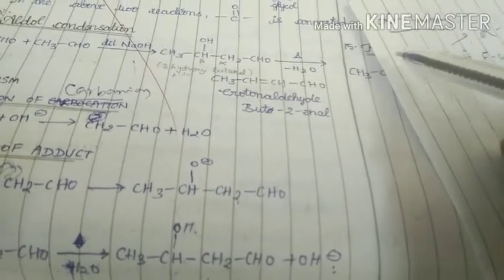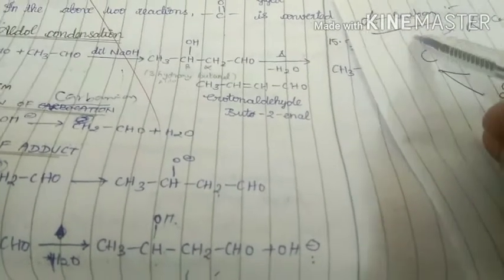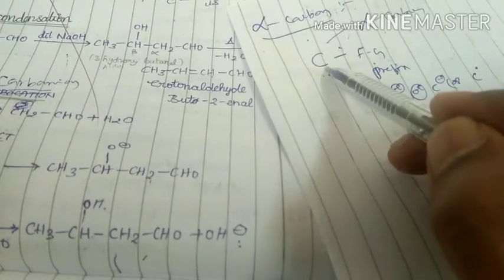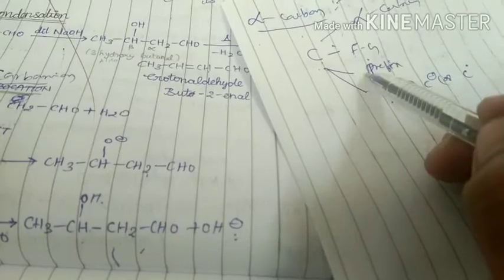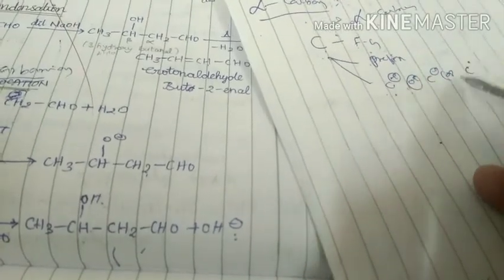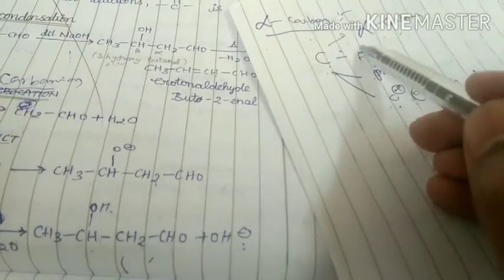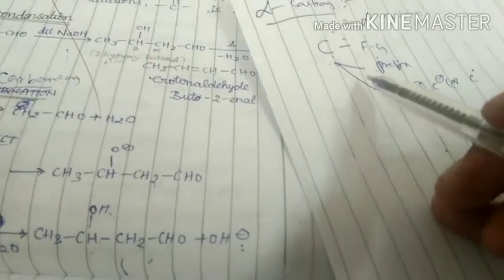Before going to discuss that reaction, I want to discuss one point regarding alpha carbon. If a carbon atom is attached to either a functional group or prefix, nothing but a substituent, or a carbocation, or carbanion, or free radical carbon, then that carbon is considered as alpha carbon atom. I repeat once again, listen carefully.